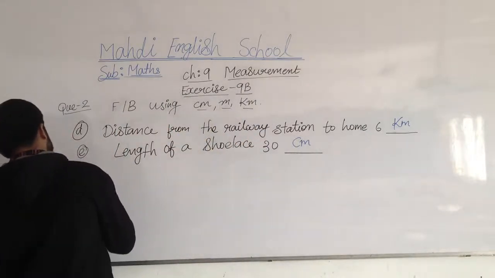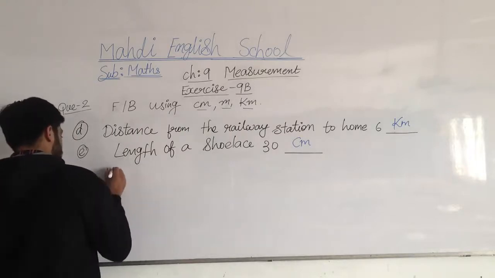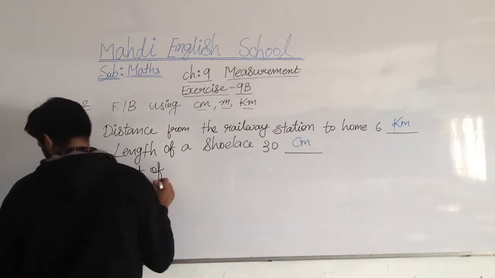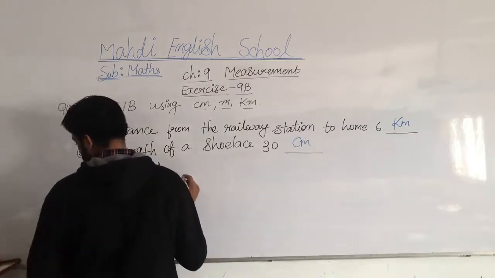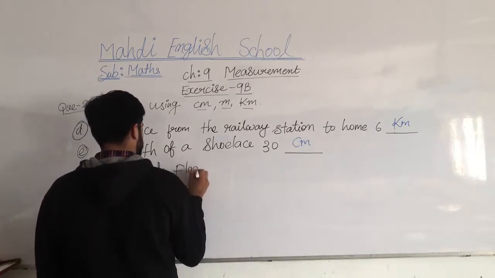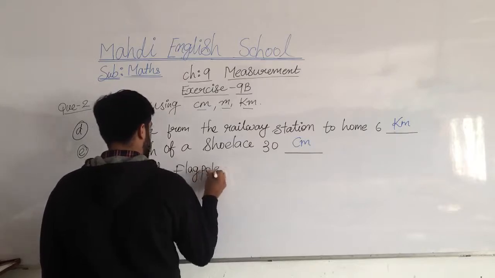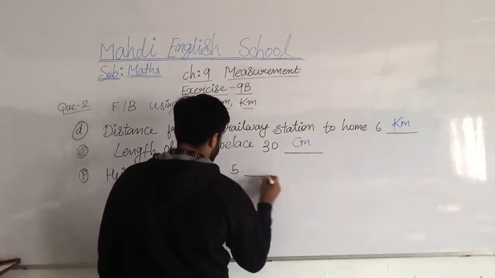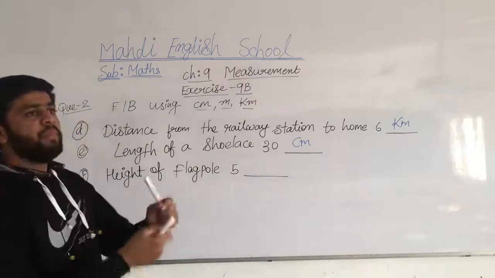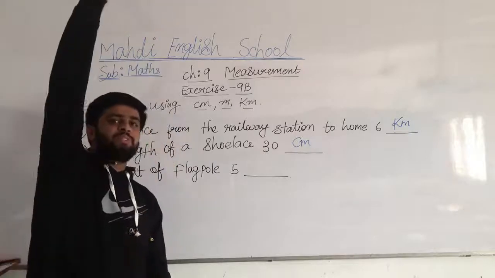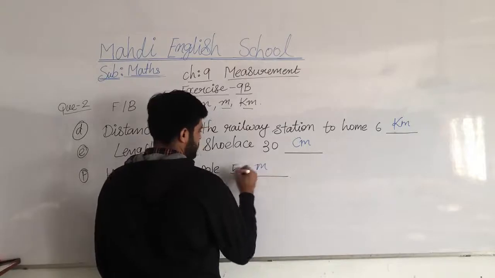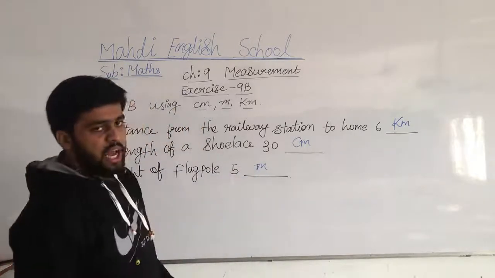Then after that, the height of a flagpole. What, my dear students? Height of a flagpole. So which unit are we preferring here, my dear students? I hope you all remember. For a flagpole, it's the meter, standing from down to upside. It is a length, so we can take the meter. Understood, my dear students? I hope you all have understood.